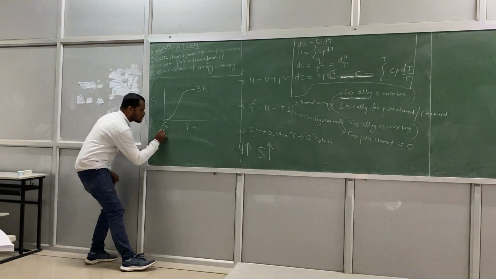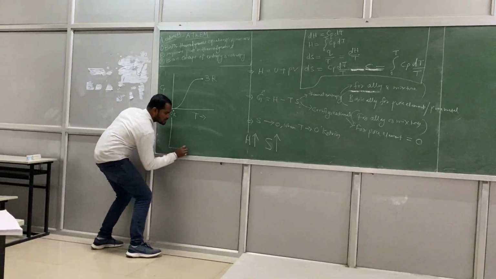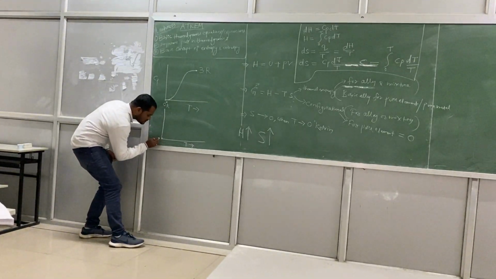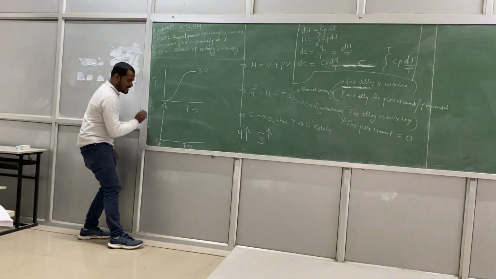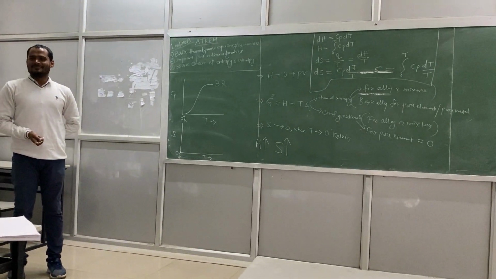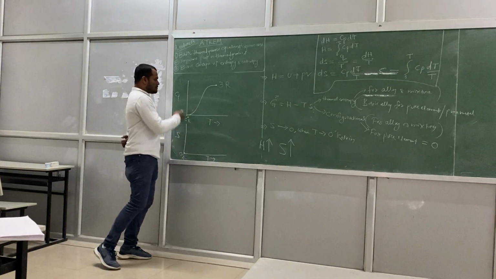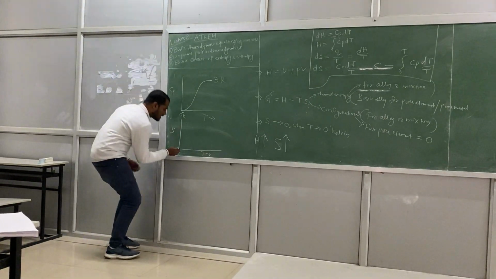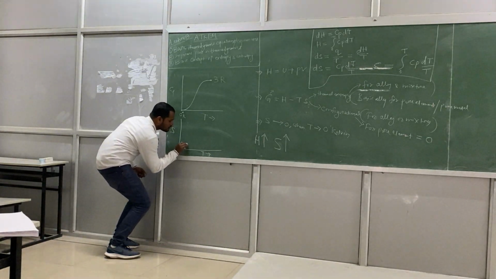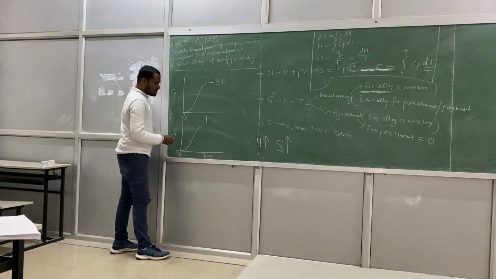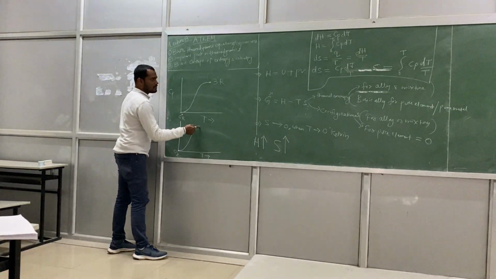And if somebody asks to draw entropy versus temperature, this is the temperature. Again, this is 0 degree Kelvin, and this is entropy. How will it be? Same, right? Because entropy depends on Cp indirectly. You see the relation. So again, it will be, but there will be a change. There will be something different. It will not reach the 3R value, right?